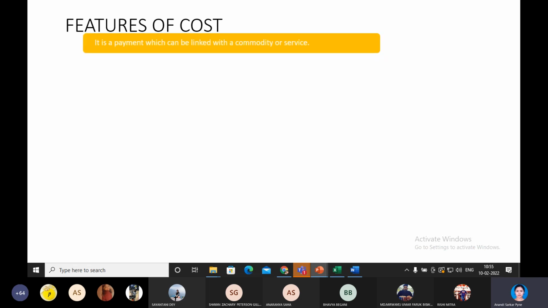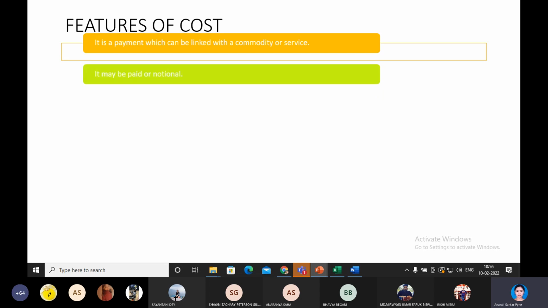So from the various definitions, we may say that cost is a payment which can be linked with a commodity or service. We can say that cost may be paid or notional. Notional means you have not paid for it, but you have set a certain amount of money aside for that kind of activity.